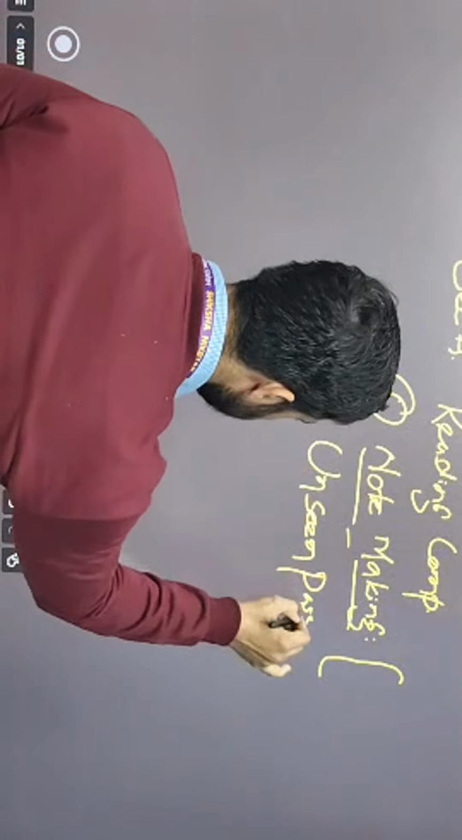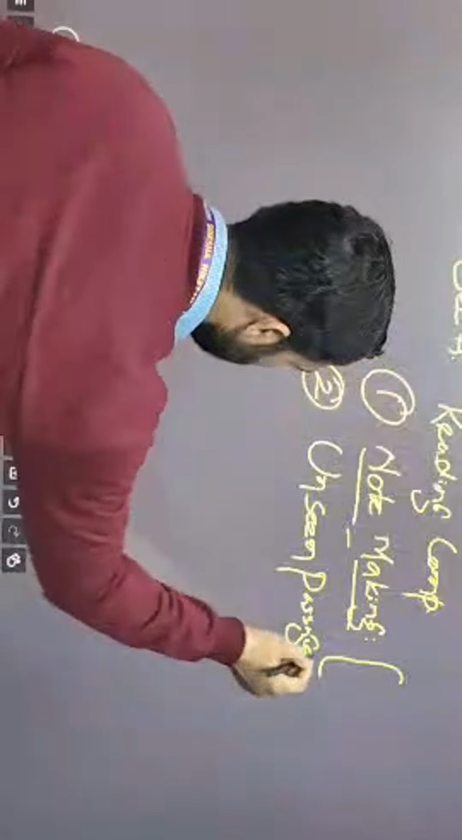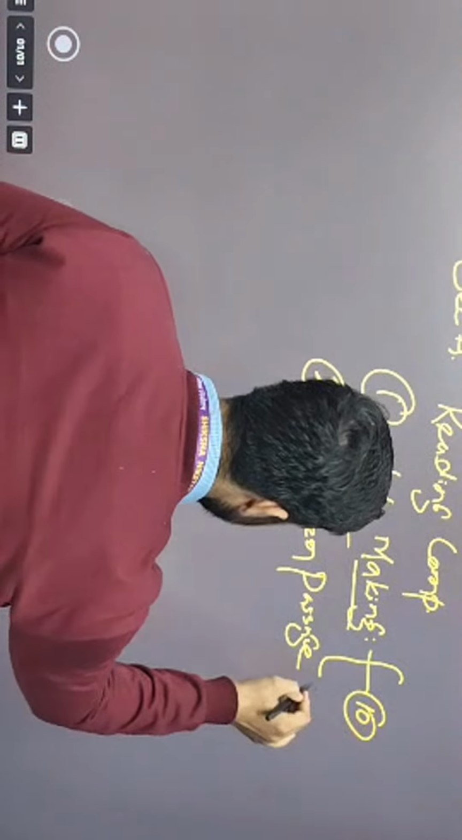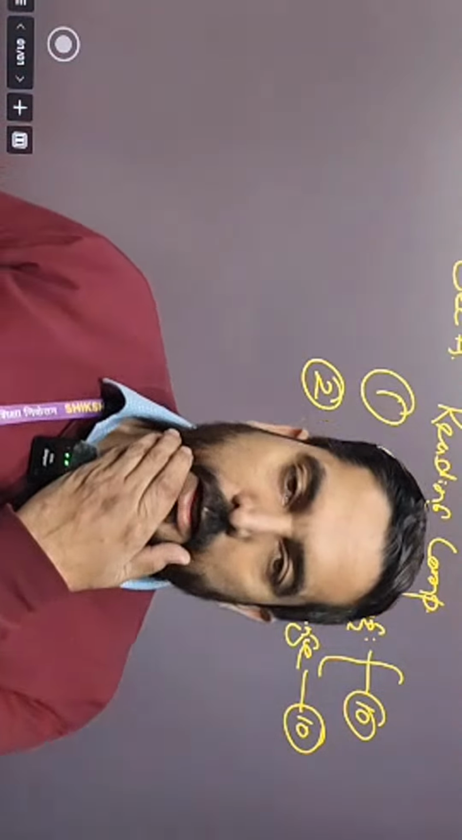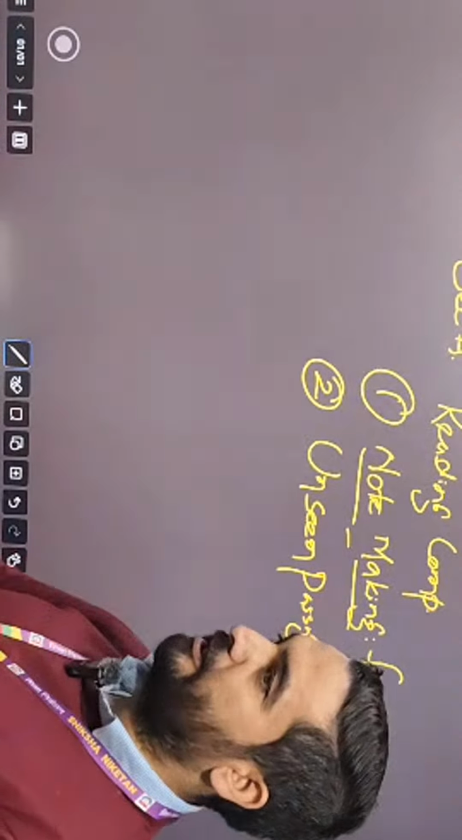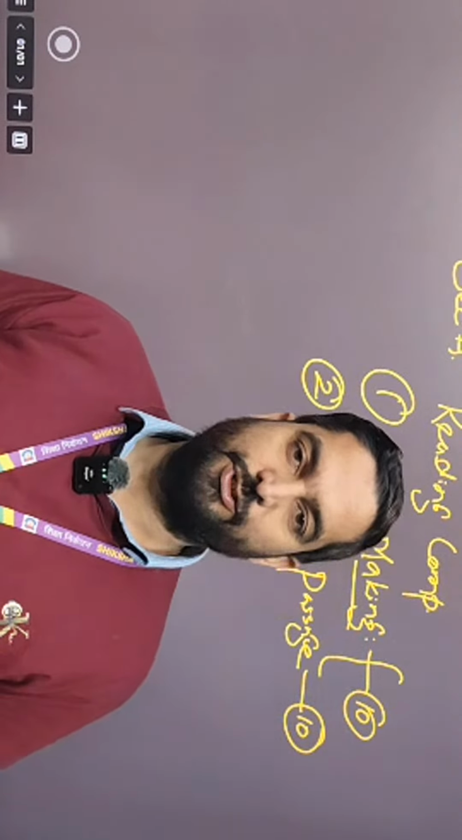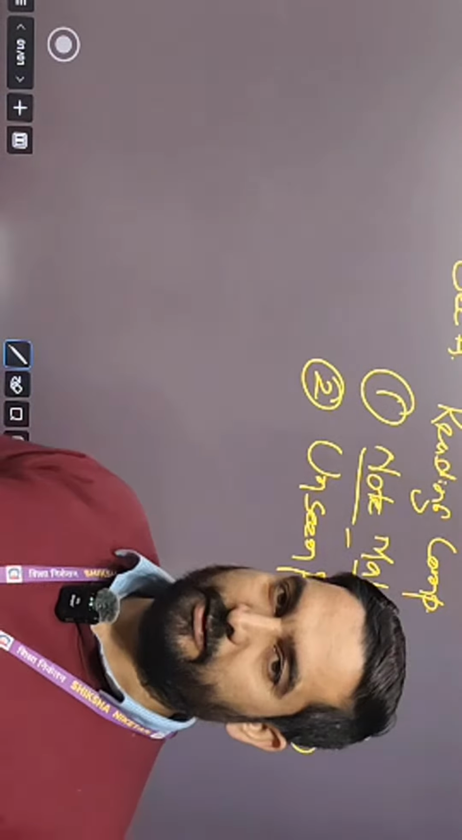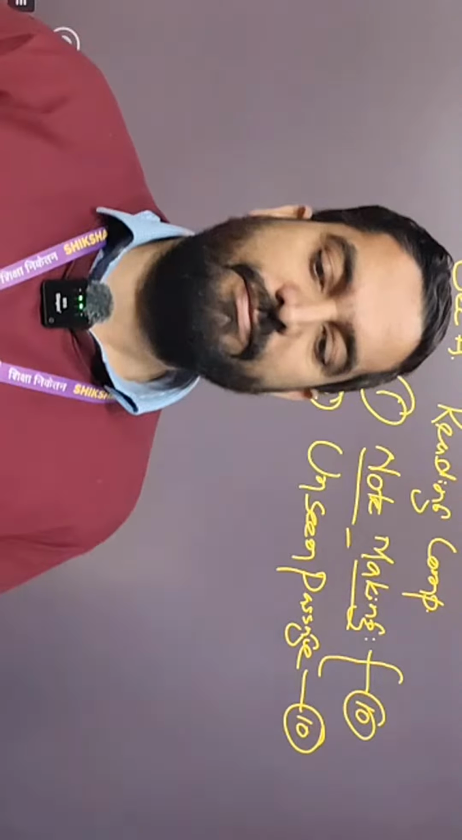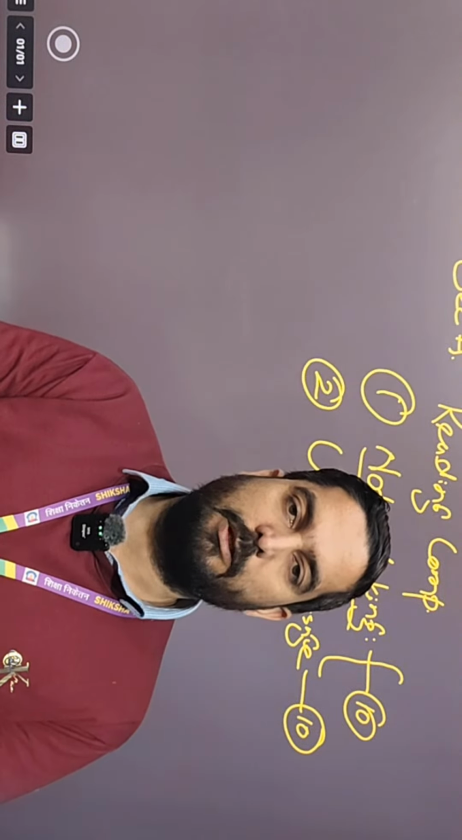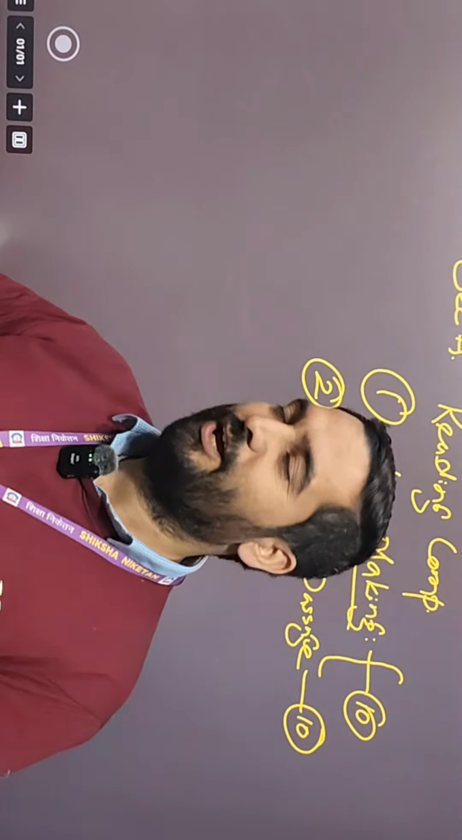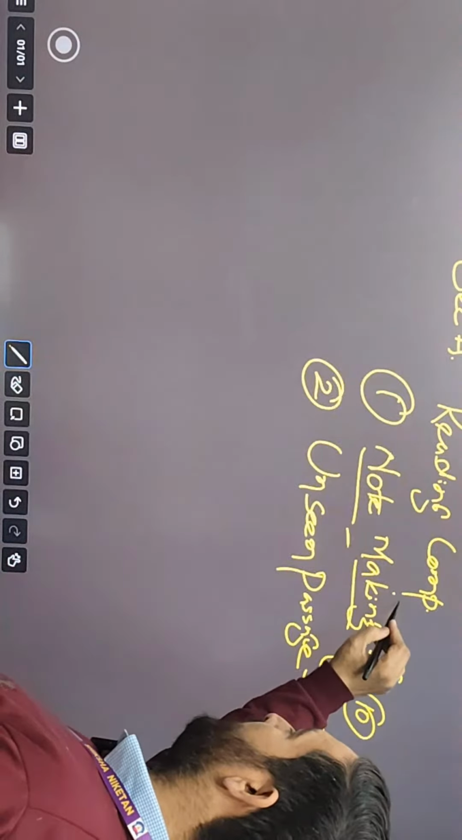Unseen passage has equal marks. Note making 10 marks, passage 10 marks. Again, a bonus point for you. As we all know, to get the 10 marks in English literature is not an easy job. So note making is a kind of advanced technology. It's an advanced technology that we're going to have to deal with, the bulk of this knowledge that has emerged from the last 1 century.